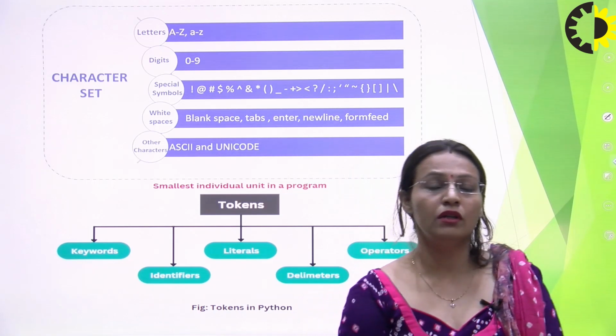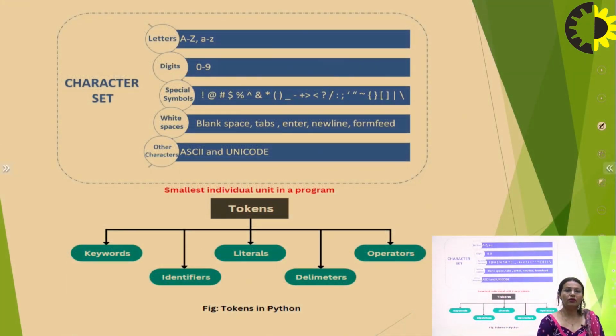Before going to any data type or operator, first we need to know the character set of Python. The character set is basically whatever is available on your keyboard, which includes all the letters, capital A to Z and small a to z, digits 0 to 9, special symbols, which is everything available on your keyboard, white spaces like blank spaces, tab, enter, new line, form feed, and other characters like ASCII or Unicode values.